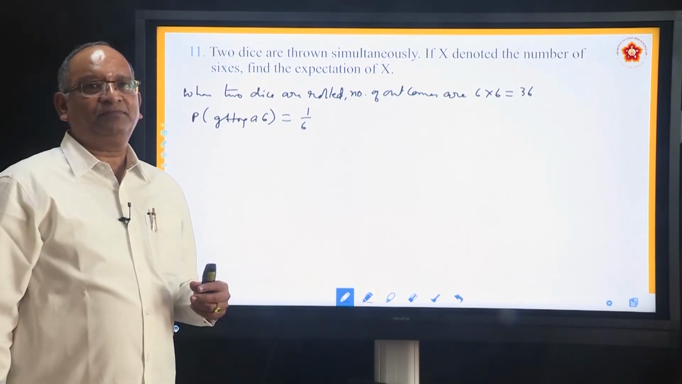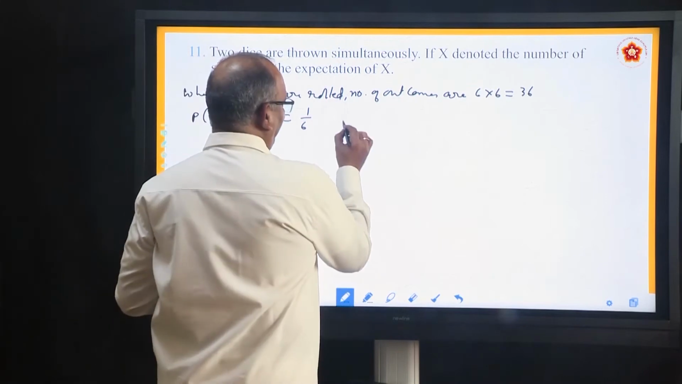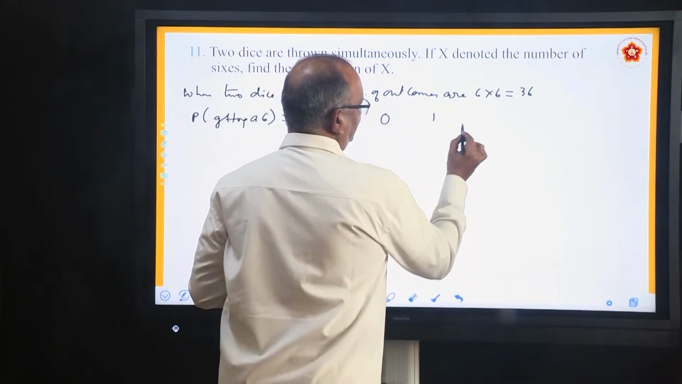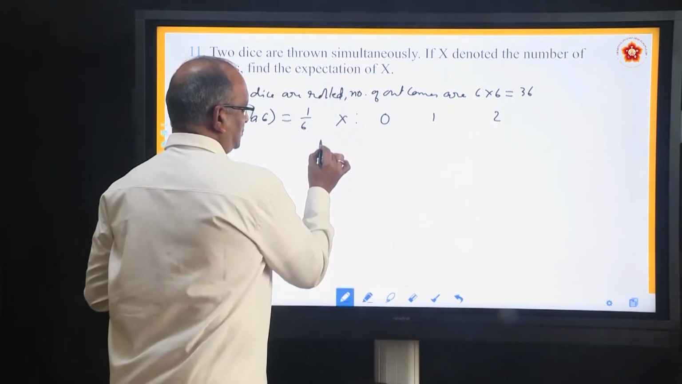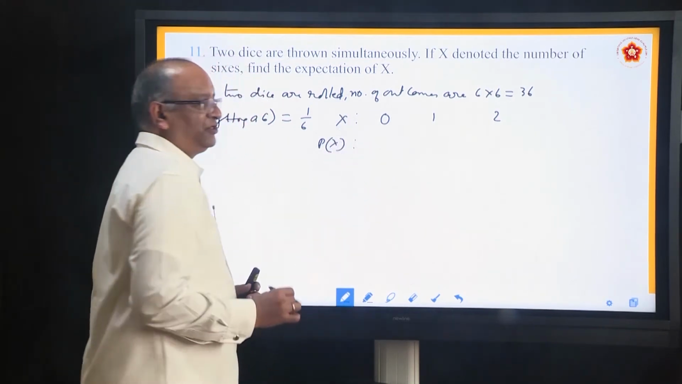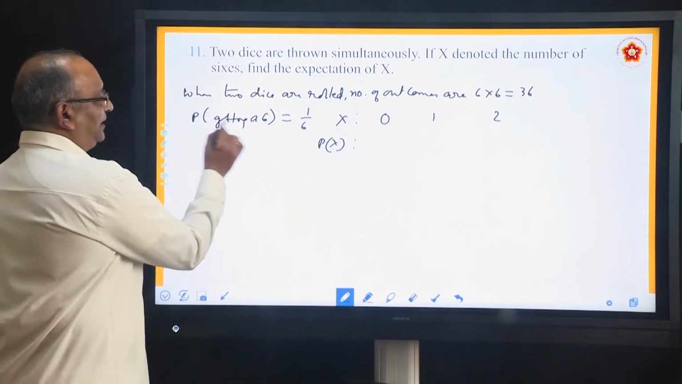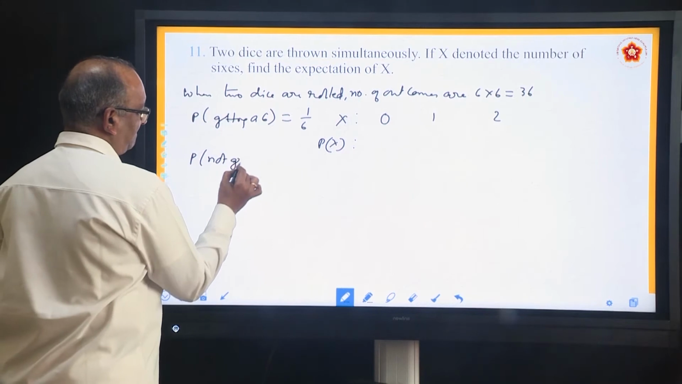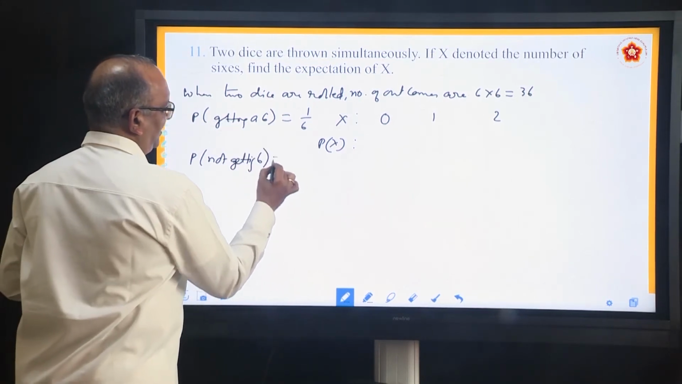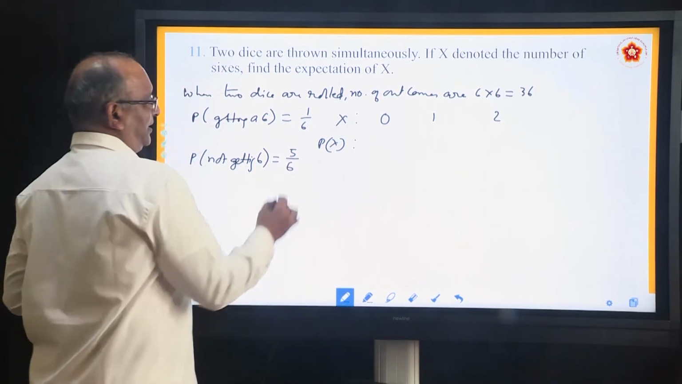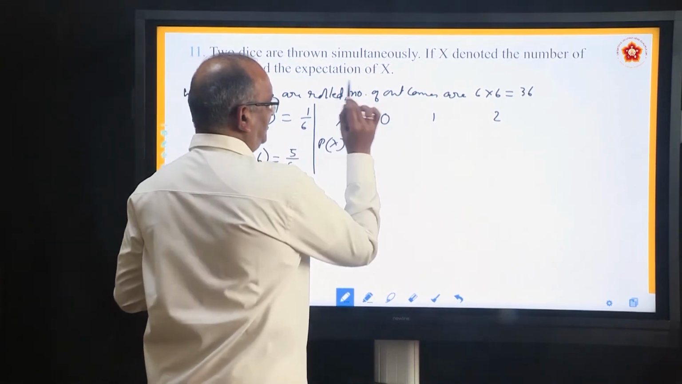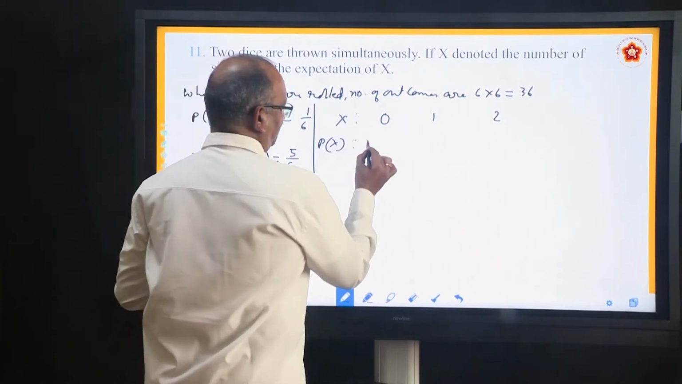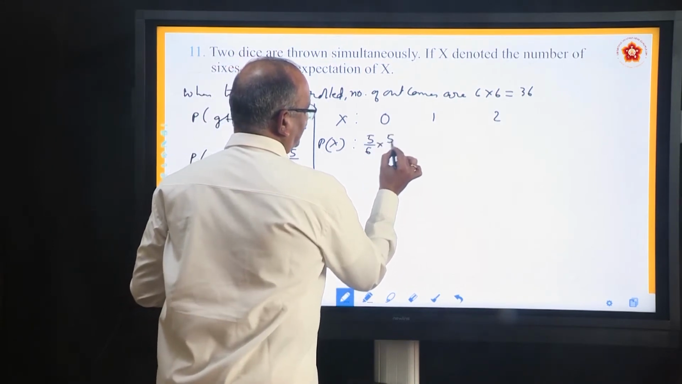How does he define the variable? The variable is defined as 0 sixes, 1 six and then 2 sixes. So what is the probability distribution? What do you mean by 0 sixes? If probability of getting 6 is 1 by 6, probability of not getting 6 will be 5 by 6. So in this case what is happening? 0 sixes means first die is other than 6, second die is also other than 6. So it is 5 by 6 into 5 by 6.